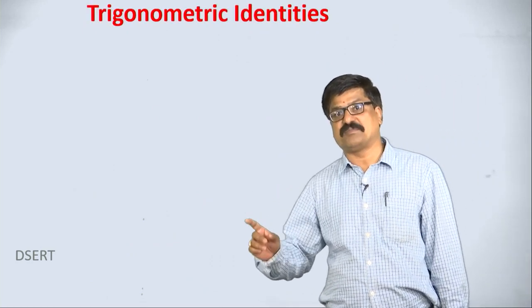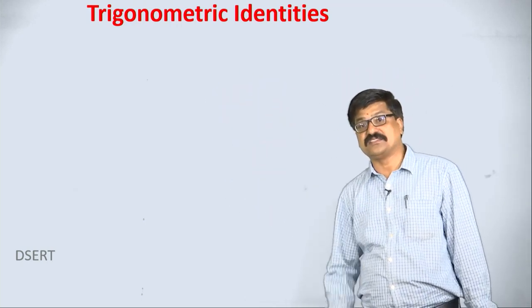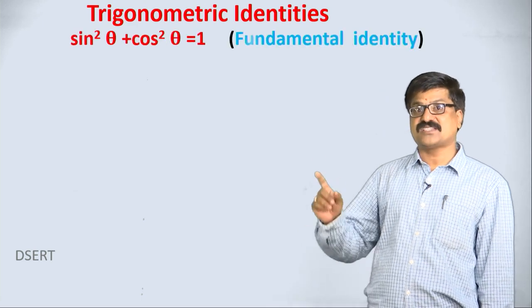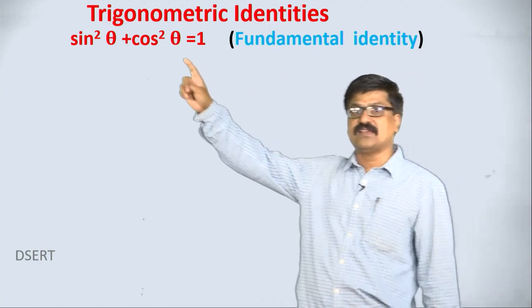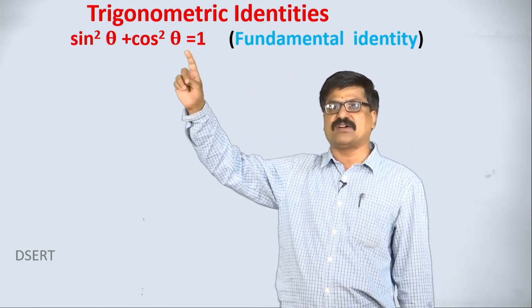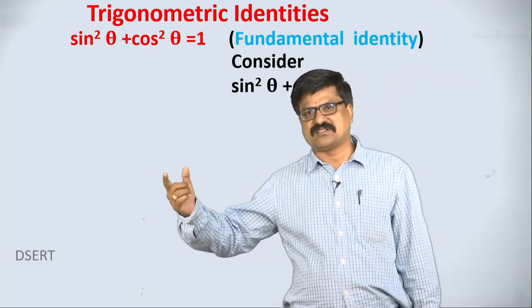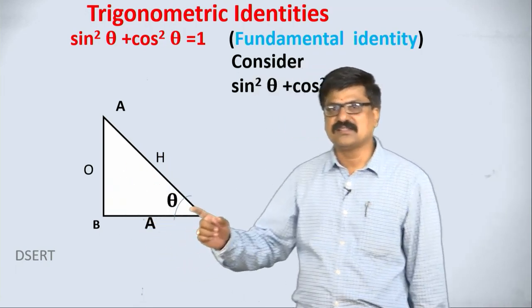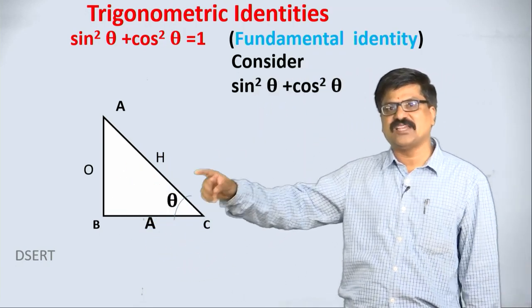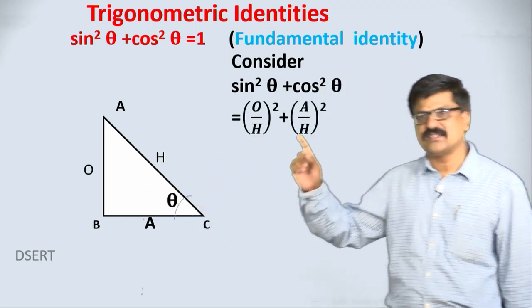The next very important concept in this chapter is trigonometric identities. I think 3 identities are there. The first and very important identity, which is called the fundamental identity, is sin square theta plus cos square theta is 1. How is it 1? Take a right angle triangle, theta, write all 3 sides. So, sin square theta, sin means O by h, I am writing (O by h) squared, cos is A by h, that is (A by h) whole squared.